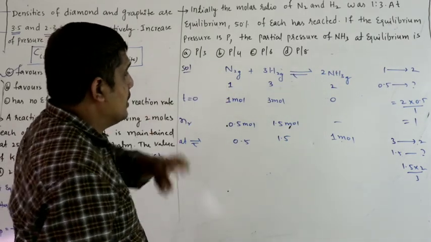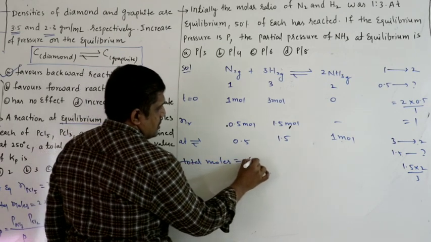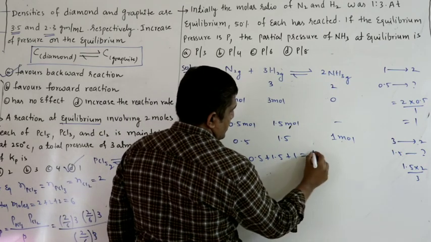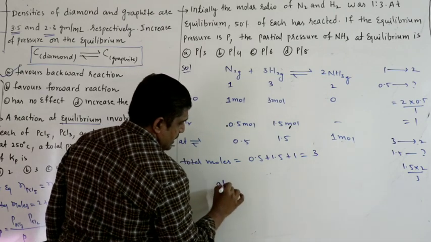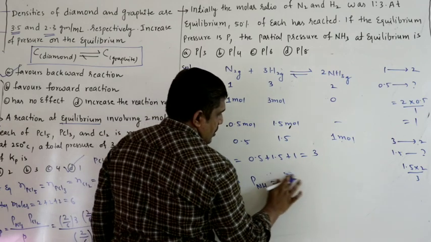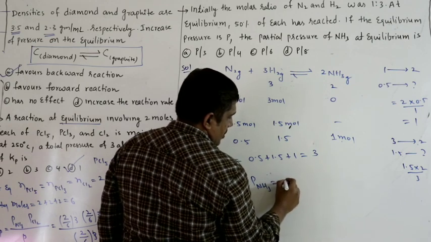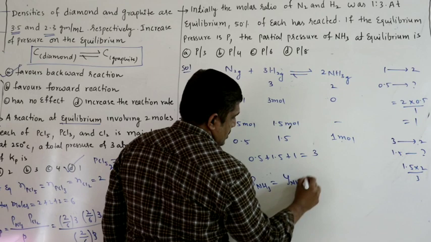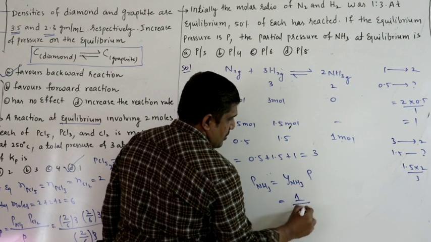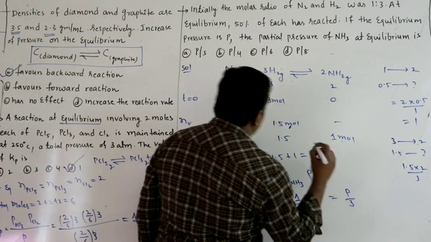What we require is partial pressure. Total moles at equilibrium, all are gases, so 0.5 plus 1.5 plus 1, that is 2 plus 1, 3. Partial pressure of ammonia at equilibrium is the mole fraction of ammonia into total pressure, that is P. Mole fraction of ammonia is number of moles of ammonia, that is 1, by total number of moles, that is 3, into P. So you will get P by 3.